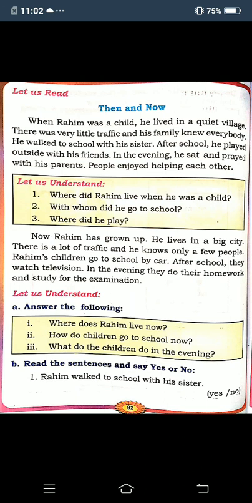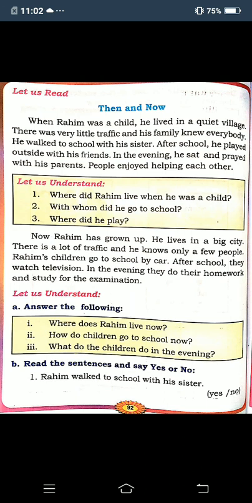So, this happened in the village, but now in the city, I'll ask questions. Where does Rahim live now? So Rahim lives in a city. How do children go to school now? So the children will go to school by car, bus, van, and all. Next, what do the children do in the evening? The children will watch TV, and they will write their homework and read for their exam.